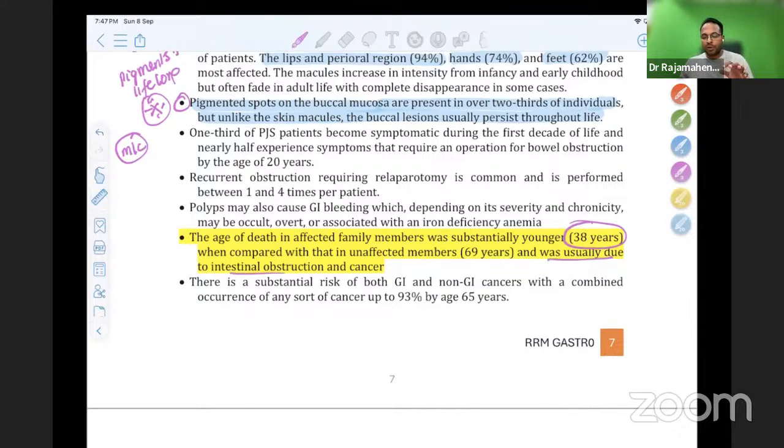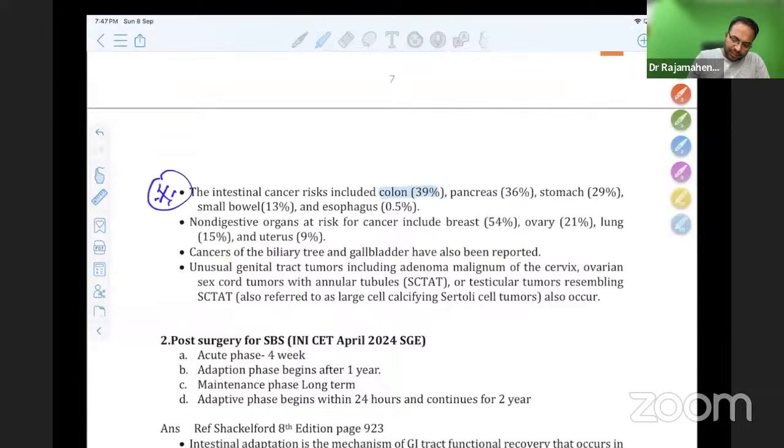The point I want you to focus on in this topic is the cancers. There are so many cancers, both GI and non-GI. See the list of cancers. In intestinal cancers, the most common location is pancreas 36%, stomach 29%; small bowel, though the polyp is number 1, is in 4th place. Even esophageal cancers are seen. Among non-digestive organs, breast is the most important cancer site. Ovary 21%, lungs 15%, uterus.